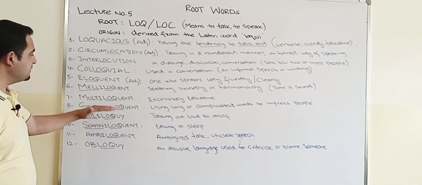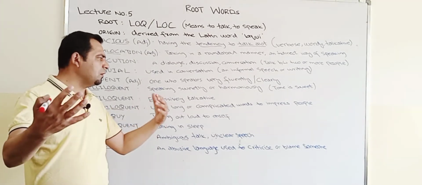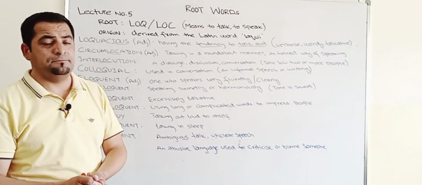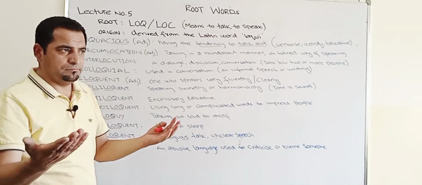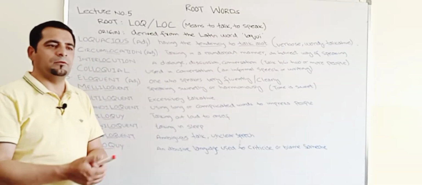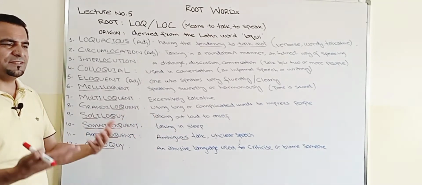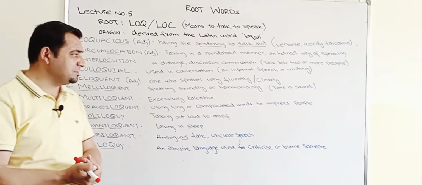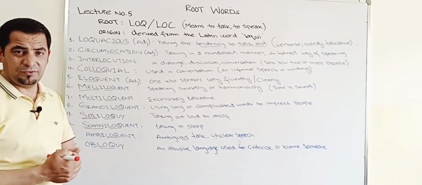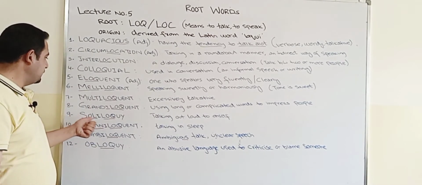And then grandiloquent, using long, complicated words to impress people. So you might know people who are grandiloquent. I mean, using certain phrases, words, expressions that are really complicated for you to understand. And then soliloquy.